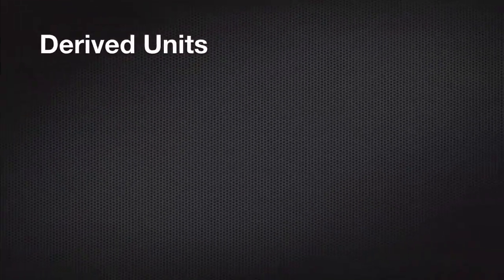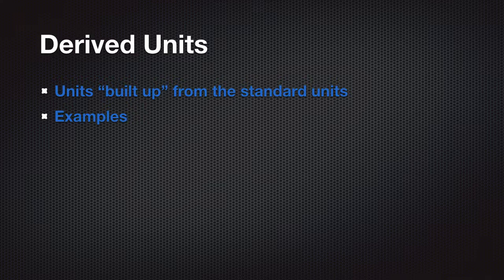In addition to standard units, we have derived units. These are based upon the standard units and come about through the application of formulas to measurements. For example, for volume, there is no standard unit of volume, so we use the cubic meter, which is made by multiplying together 3 measurements of length.